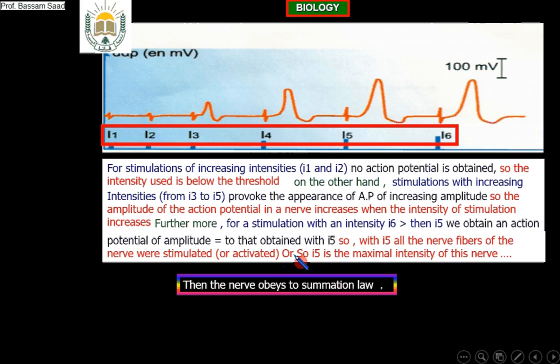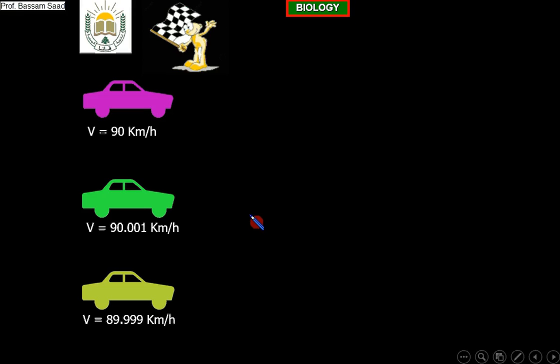Okay. Once upon a time, there were three cars making a race. So these three cars are making a race. And look at this. The race will be with these velocities. The violet or purple car will have a velocity of 90 kilometers per hour. The green one, 90.001 kilometers per hour.